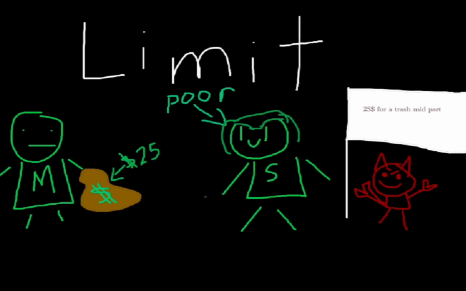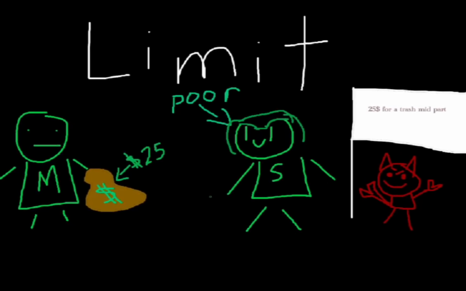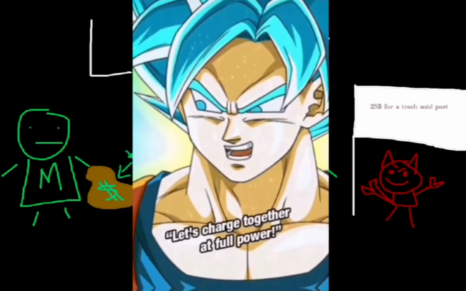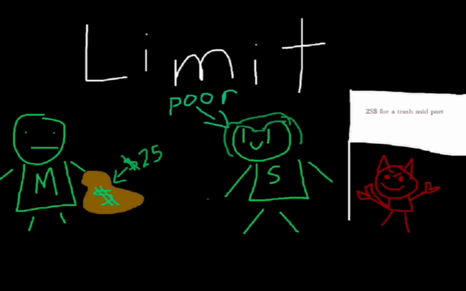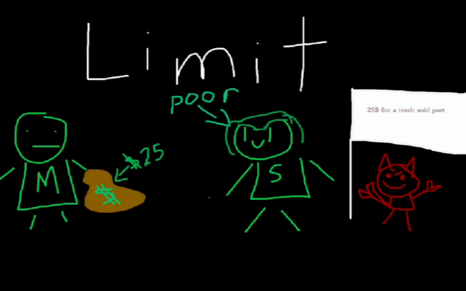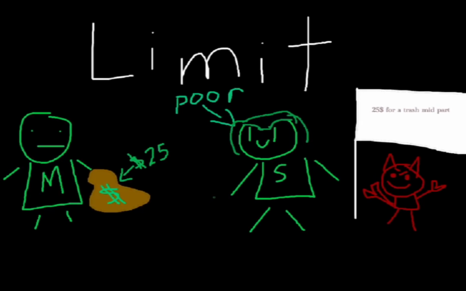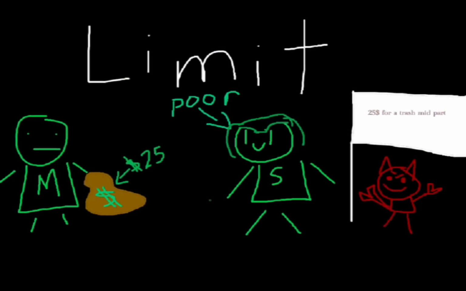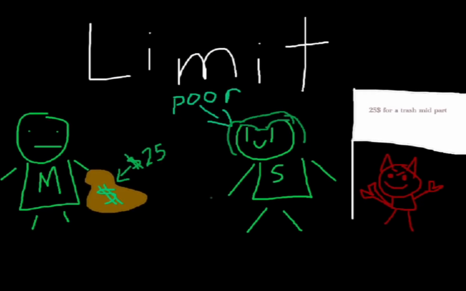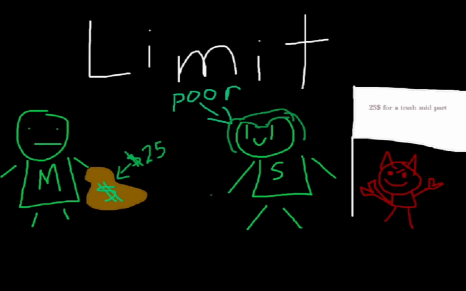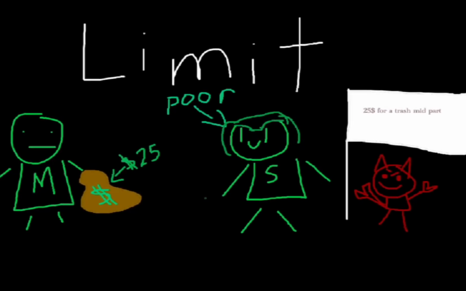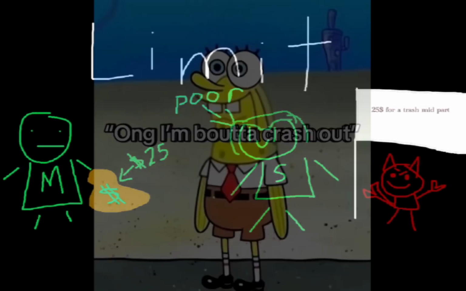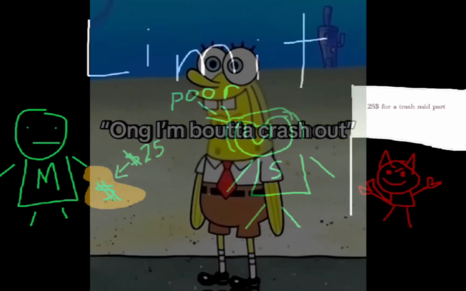So Matt Kaung puts a mental limit on his brain. Get it? A limit. He puts a mental limit, knowing that Simon might ask for more money, or other people might ask for more money. So he says, if anyone, or my money in fact, gets lower than $15, I will crash out. Yes, crash out.